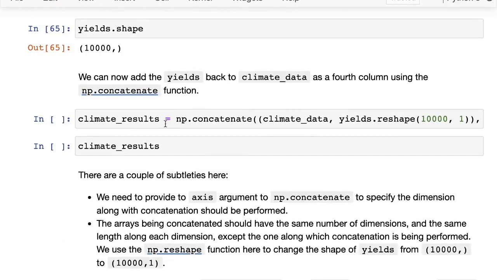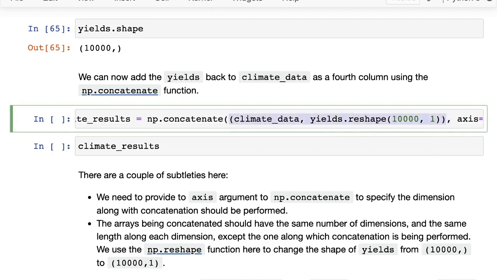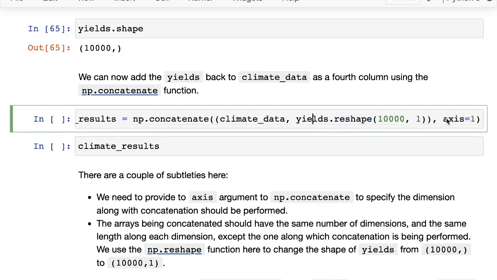So to add the yields back to the climate data as a fourth column, we are going to use the numpy.concatenate function. Okay, so I'm going to call numpy.concatenate. This is used for joining two arrays, and then you need to give it a tuple containing the arrays that you want to join. So we give it the climate data and the yields. Ignore this reshape for a moment. And then you need to give it the axis or the direction along which you want to join them.